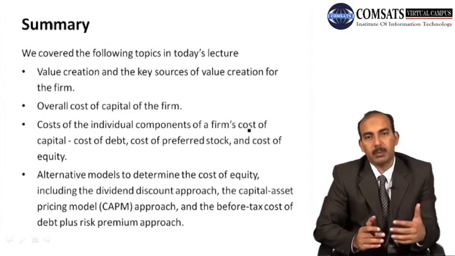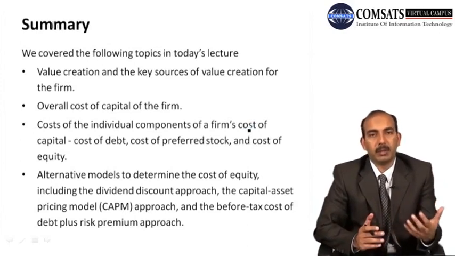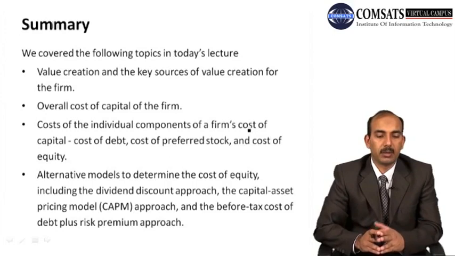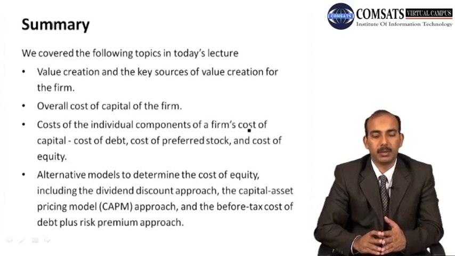In the first portion we solved the remaining problems of the previous chapter, and then we covered the topics of value creation and the key sources of value creation for the firm, and overall cost of capital of the firm, and cost of the individual components of the firm's cost of capital, that is cost of debt, cost of preferred stock, or cost of equity. And then alternate models to determine the cost of equity.